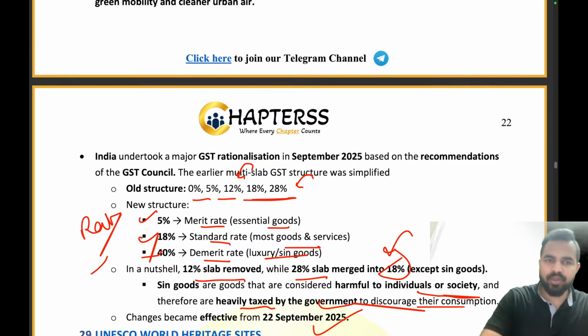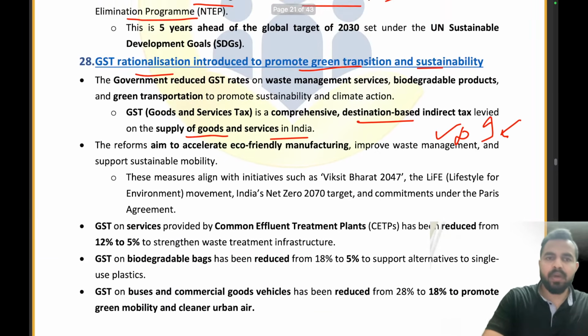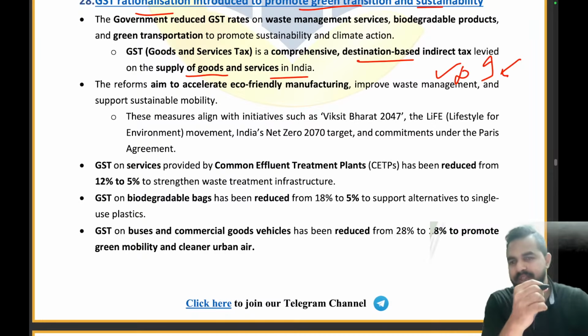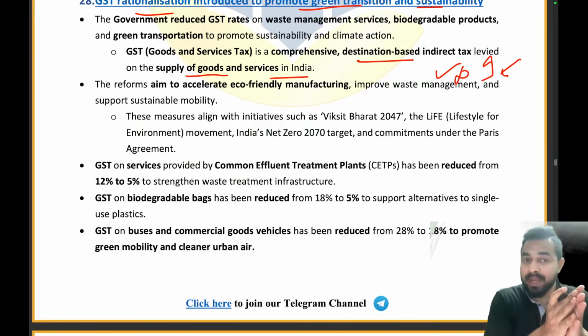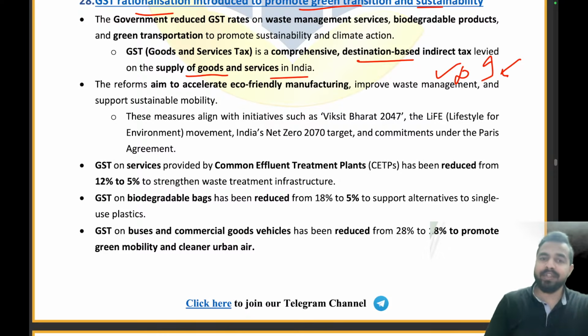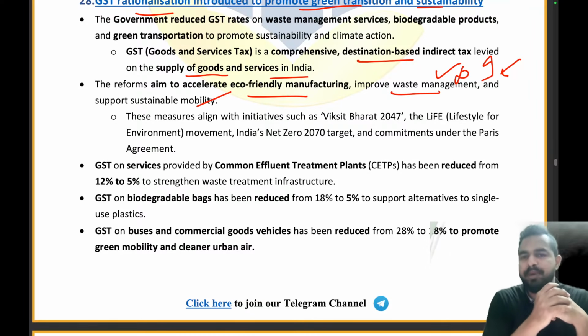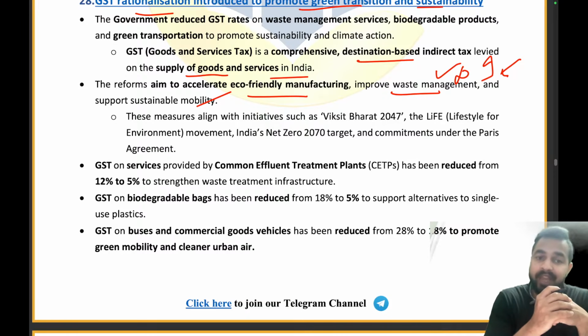Now let's move ahead. What exactly is a part of the rationalization? Let me tell you that we have also taken some steps for sustainability. And how have we done that? We have accelerated eco-friendly manufacturing by improving waste management and supporting sustainable mobility. These measures align with initiatives such as Viksit Bharat 2047 and Mission LiFE.